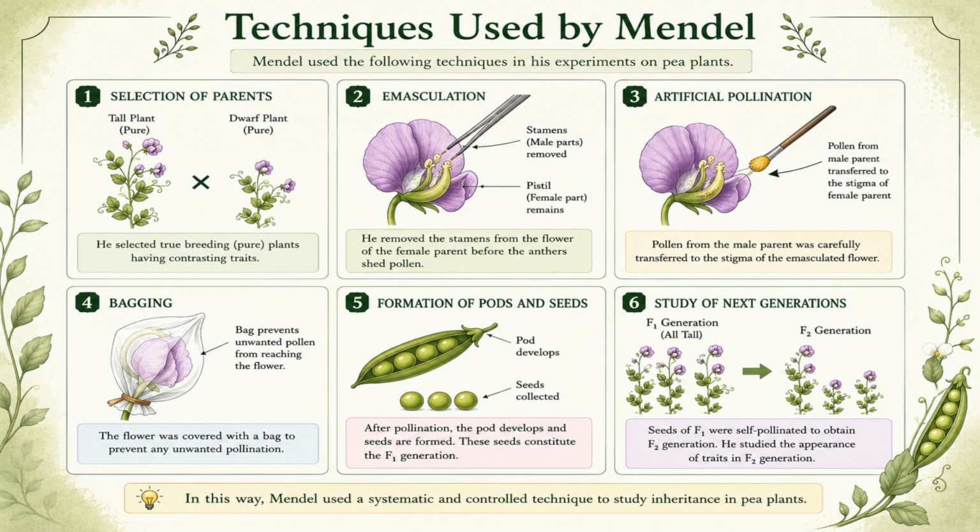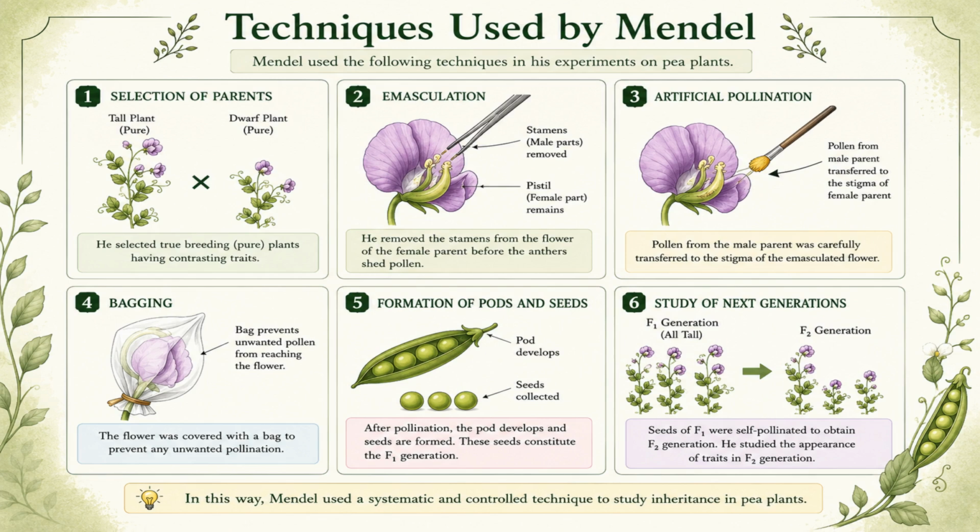Step 3. Artificial pollination, cross-pollination. After emasculation, Mendel transferred pollen grains from the selected male parent to the stigma of the female flower manually. This controlled transfer of pollen is called artificial pollination, or cross-pollination. Step 4. Bagging. After pollination, the flower was covered with a bag to prevent unwanted pollen grains from entering. This step ensured that only the desired cross took place. This process is known as bagging.